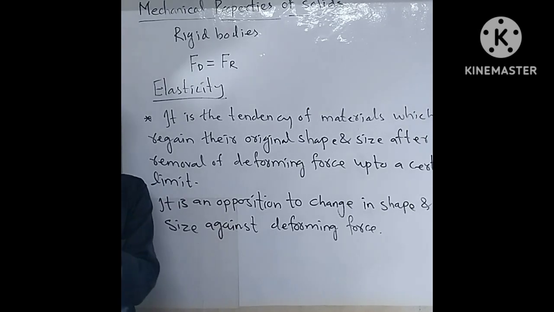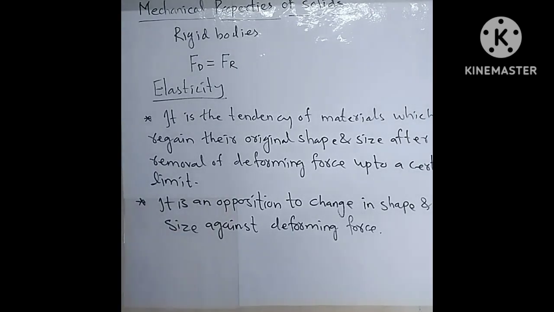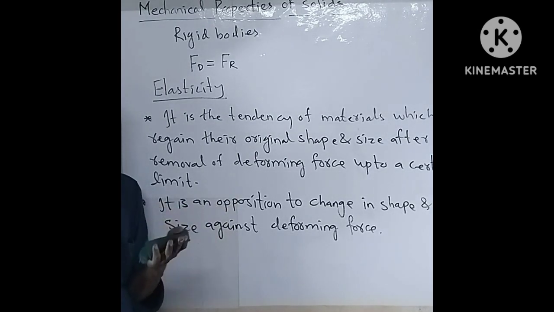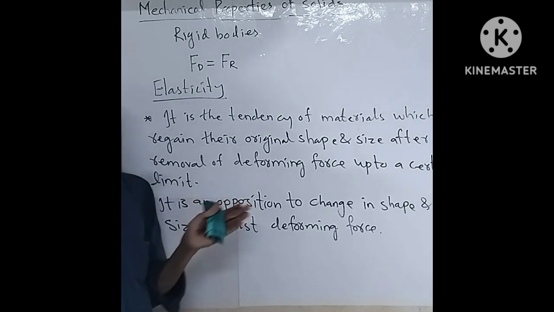But when we apply excess force, steel will get bent permanently. With the help of these characteristics, steel is more elastic because it regains its shape and size very fast as compared to rubber.